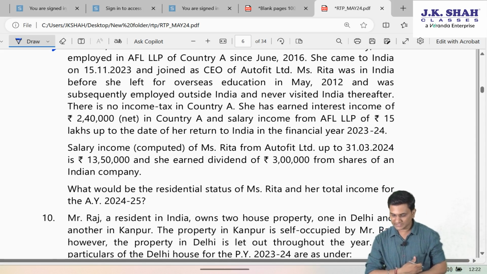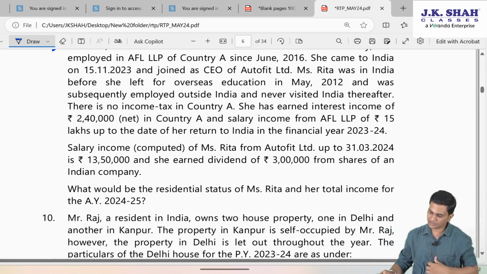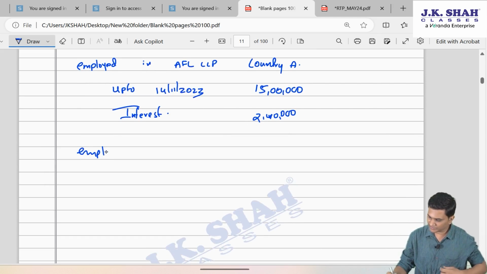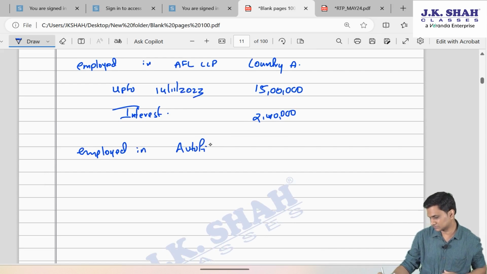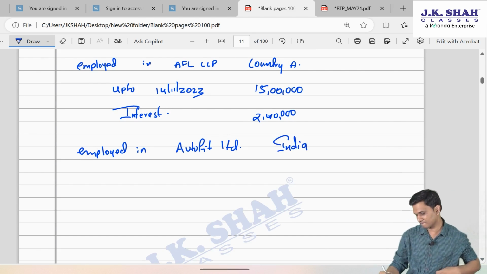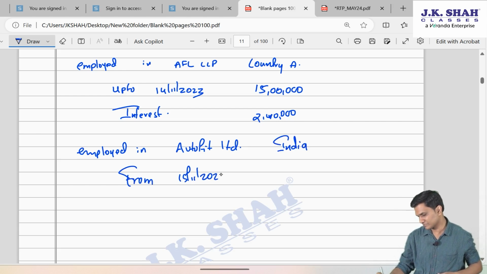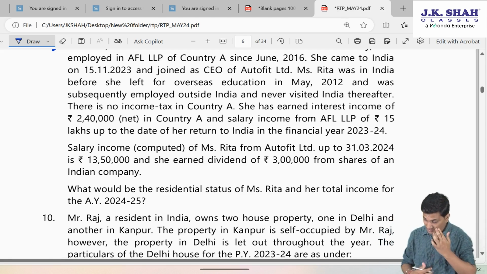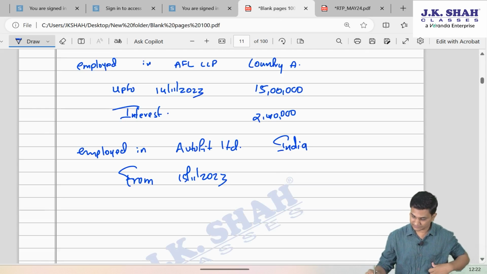Salary income of Miss Rita from Autofit Limited. On 15th November 23, she came to India and got employed in Autofit Limited. The salary from this company up to 31st March is 13,50,000.